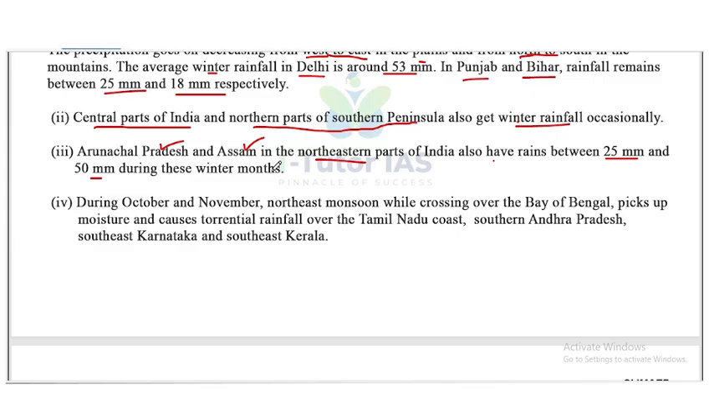Next one is during October and November, the northeast monsoon, while crossing over the Bay of Bengal, picks up moisture and causes torrential rainfall over the Tamil Nadu coast. Also the southern Andhra Pradesh, southeast Karnataka and southeast Kerala.